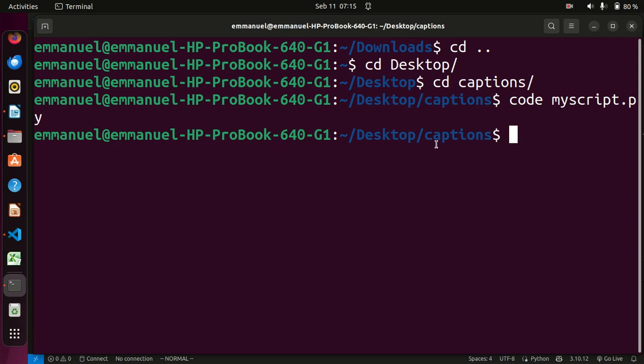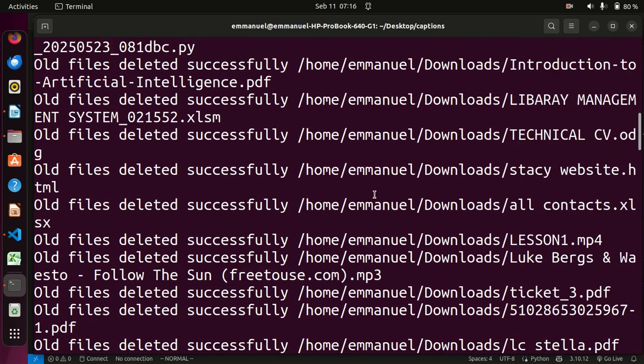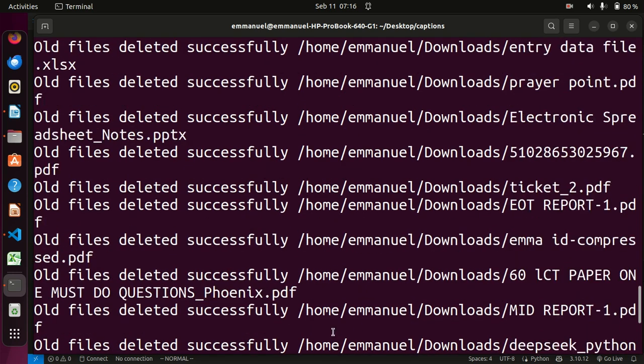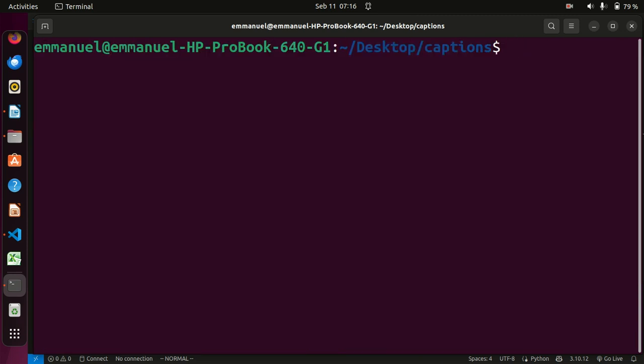Open the terminal and then write python3, when you're using Python 3, then include the name of your script, myscript.py, so it will run through and delete all the old files. So we shall go back again to the downloads folder, saying all the files deleted successfully and indicating even the path. We shall go back to the downloads folder again.